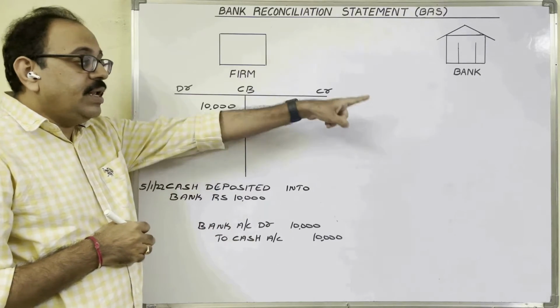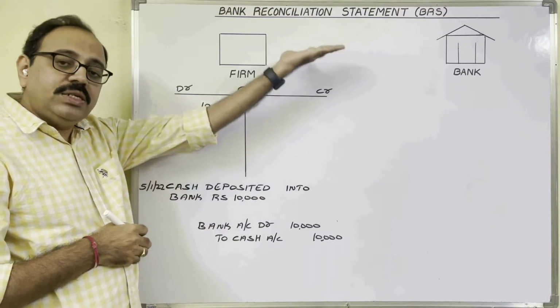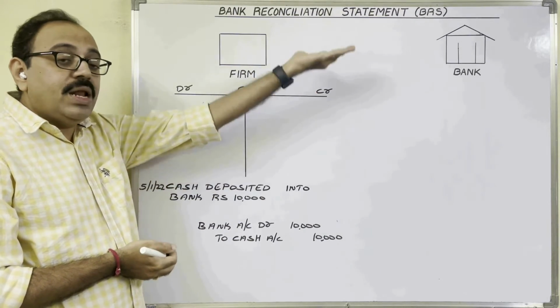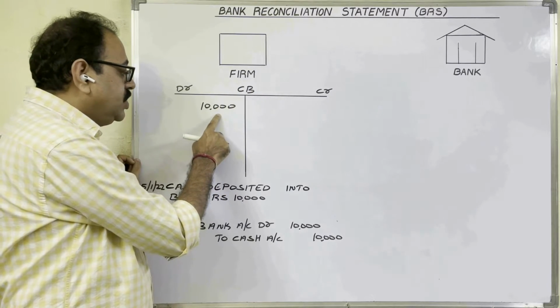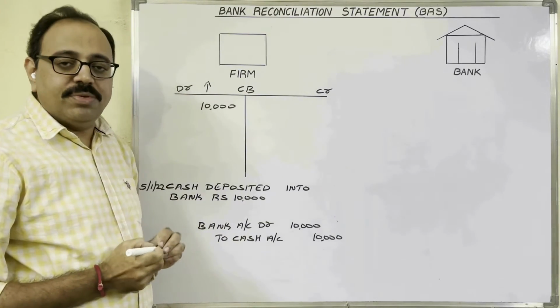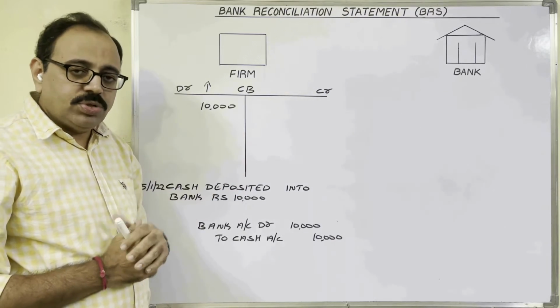Firm deposited 10,000 into bank. So because of this transaction, bank balance increases. Remember, when bank balance is increasing, in the cash book, the transaction we have to post on the debit side, bank column. Now, not only the firm, the bank also maintains accounts.